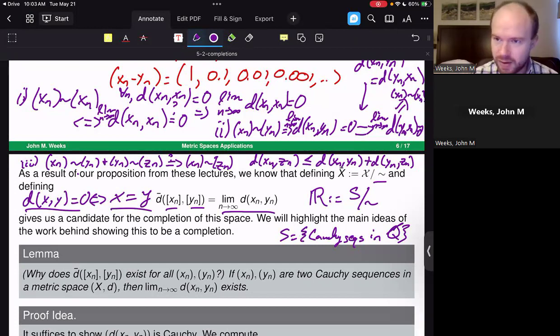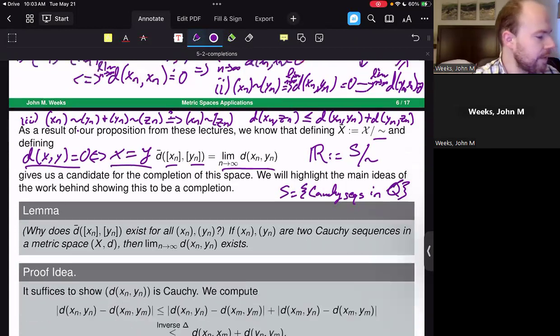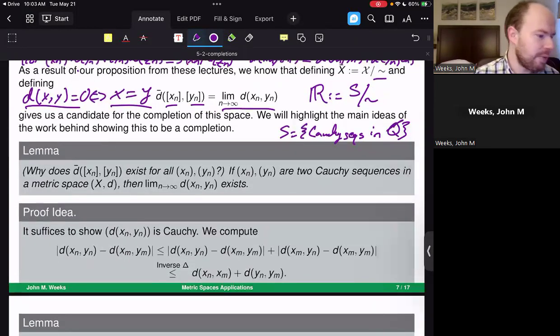Again, here X is a generic metric space, and we are considering its completion. So the lemma is: why does d bar of (xn, yn) exist for all (xn, yn)? This is a really good question, because why is it that when I have 2 Cauchy sequences, I can even take the limit of the distances between corresponding elements? If that doesn't exist, then I've not gotten a well-defined function, let alone a metric, d bar. So I have to answer that question first.